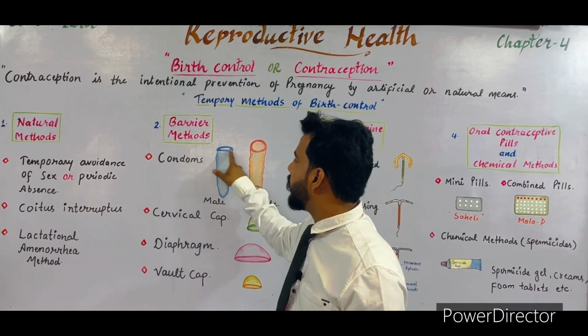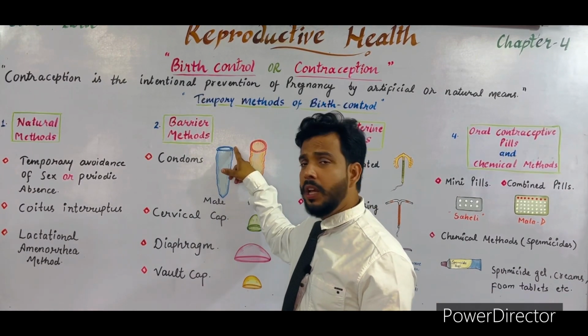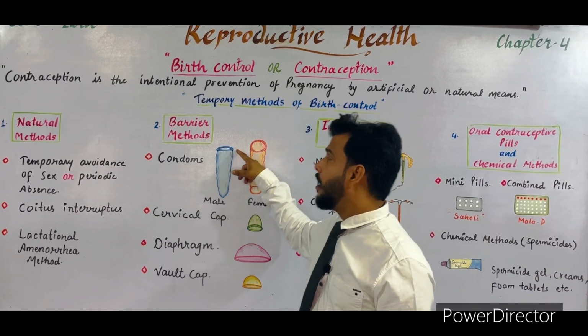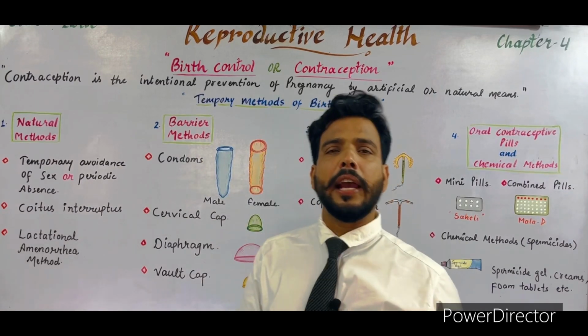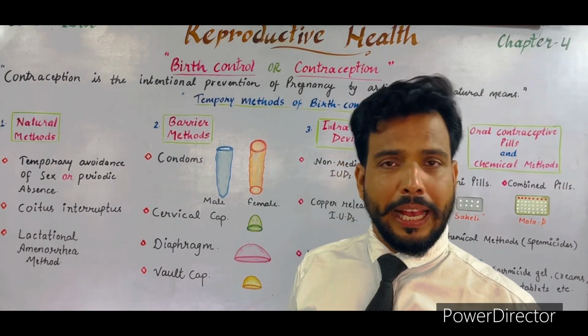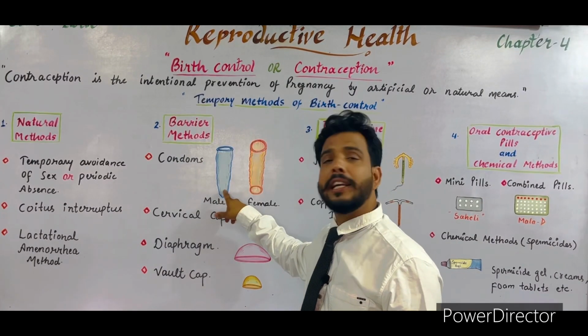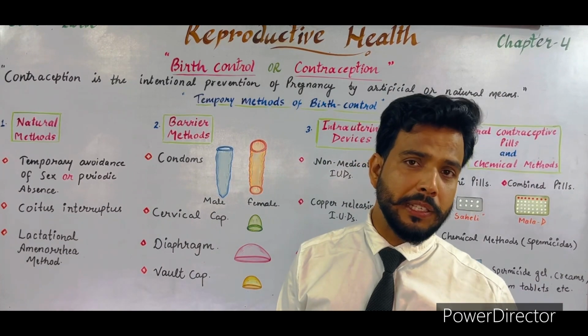The outer part is called the rim, and one side is closed and one side is open. Through the open end, the male inserts the condom onto the penis and covers it completely. As a result, after ejaculation, the semen discharges inside the condom, not inside the vagina of the female. Thus, it stops the pregnancy.